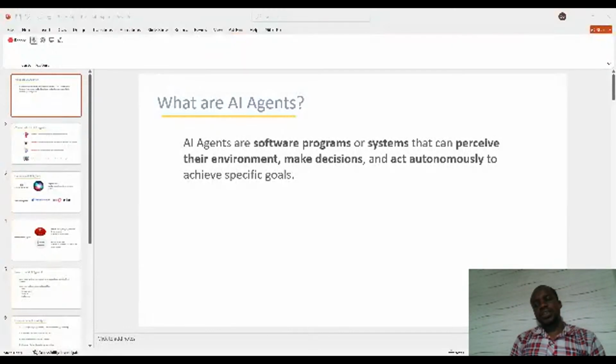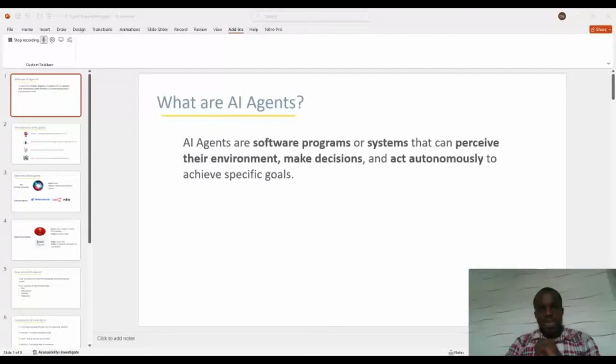As I already said in the class and in the WhatsApp group, we will be looking at an introduction into AI agents. So let's start first. The first question to ask: what are AI agents? At least we should understand what they are before we start diving into it. First of all, AI agents are software programs or systems that can perceive their environment, make decisions,